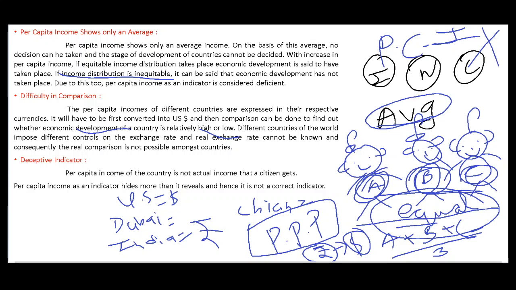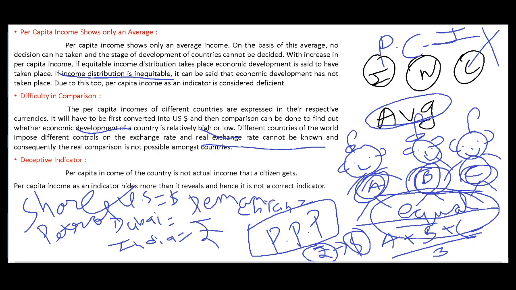Different countries of the world impose different controls on the exchange rate, and the real exchange rate cannot be known, and consequently the real comparison is not possible among the countries. Means what? It is difficult to control the exchange rate. When the share market is high, the share market is also affecting the exchange rate. Price of petrol is affecting the exchange rate. Demand and supply is affecting the exchange rate. So we cannot know the real exchange rate, and because of that, difficulty in comparison among the countries arises.